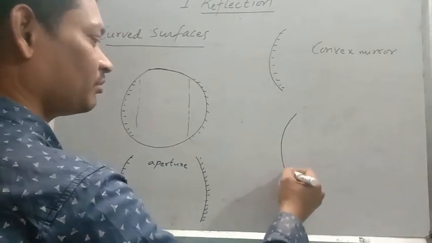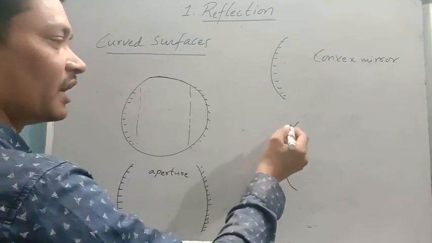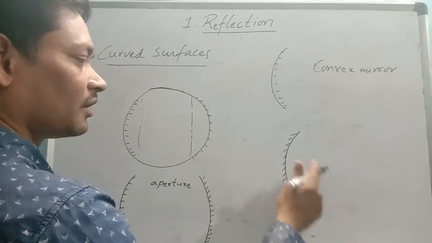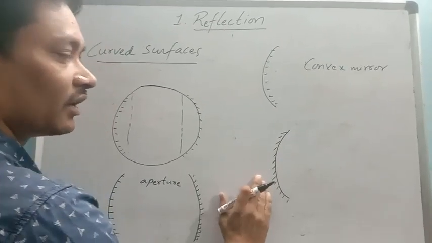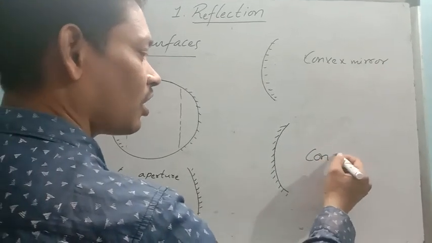If the same spherical curved surface is silvered outside, now this side will become the mirror. Silvering on the outside will make the concave mirror.